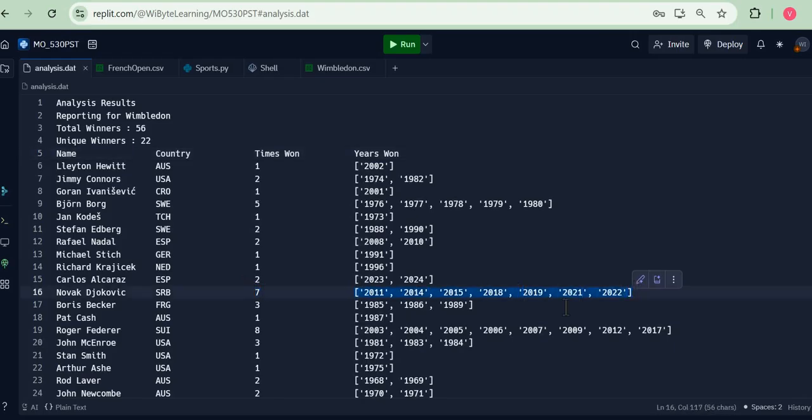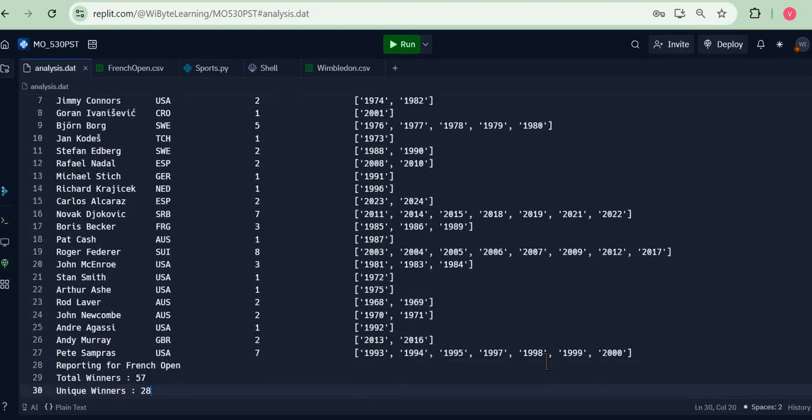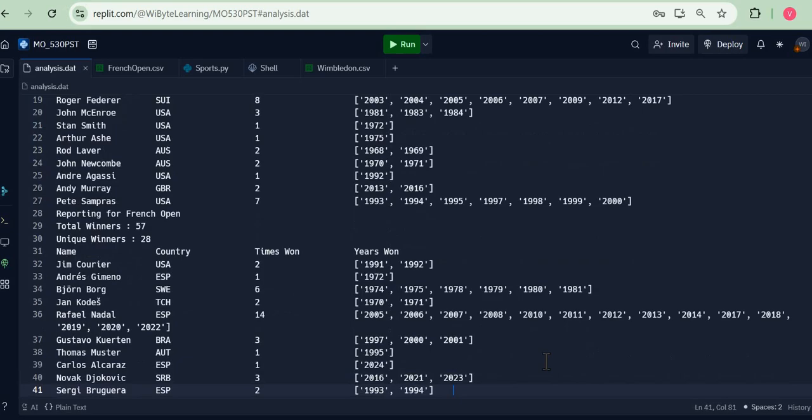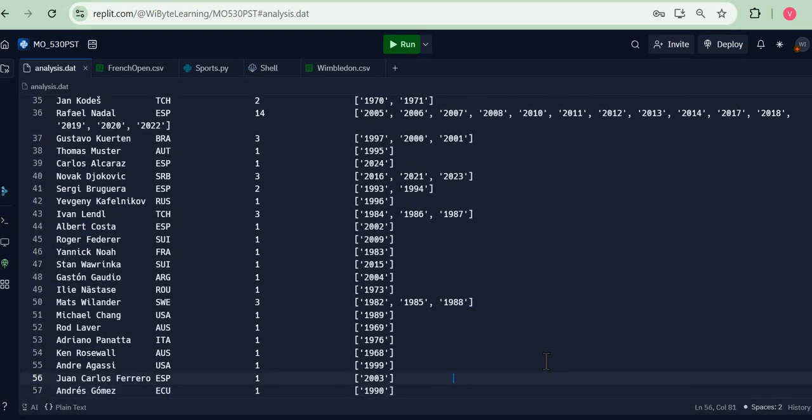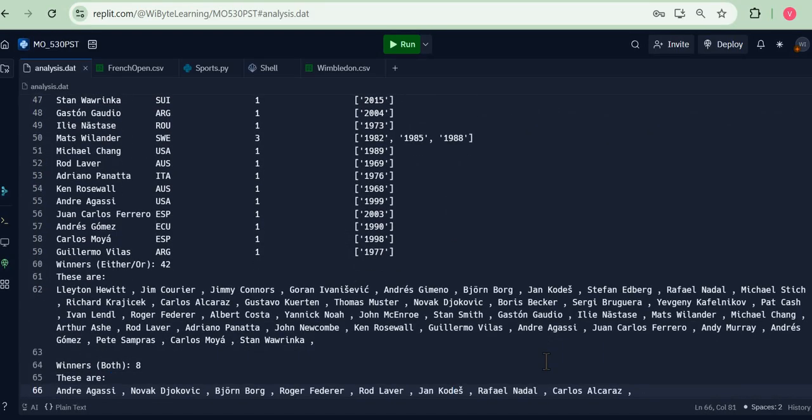Notice this particular information is something that we are extracting from the raw data. It's there in the raw data, but it takes some effort to get it. And that's what we'll be doing in this project. Roger Federer has won this 8 times, and in those years. In fact, you can do a lot more analysis with this. We do the same thing for the French Open, and so clearly Rafael Nadal, having won 14 times, really stands out.